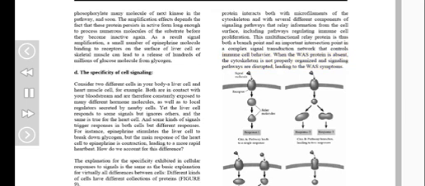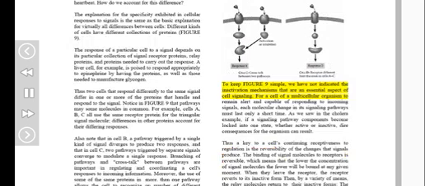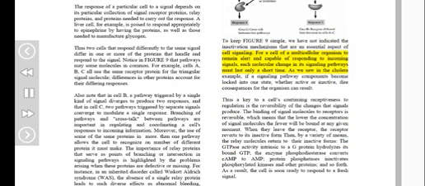To keep Figure 9 simple, we have not indicated the inactivation mechanisms that are an essential aspect of cell signaling. For a cell of a multicellular organism to remain alert and capable of responding to incoming signals, each molecular change in its signaling pathways must last only a short time. As we saw in the cholera example, if signaling pathway components become locked into one state, whether active or inactive, dire consequences for the organism can result. Thus a key to a cell's continuing receptiveness to regulation is the reversibility of the changes that signals produce.